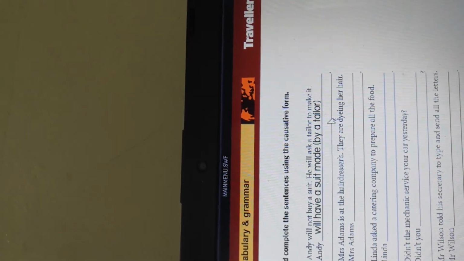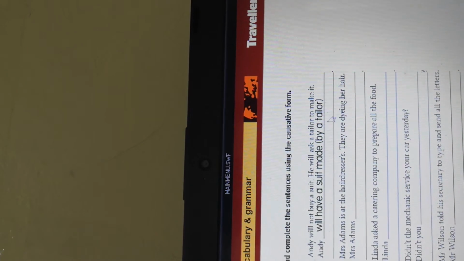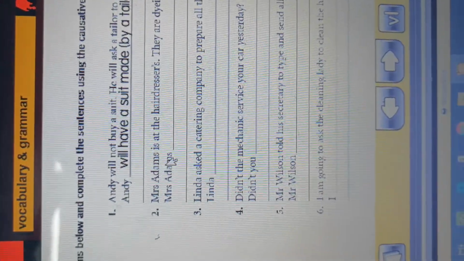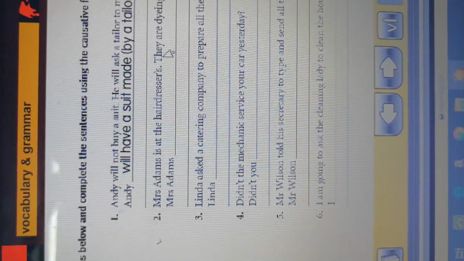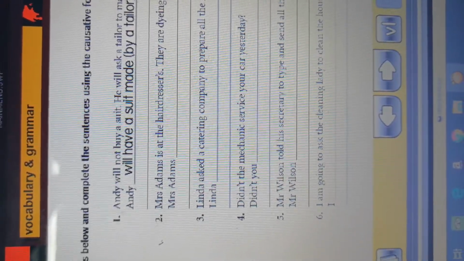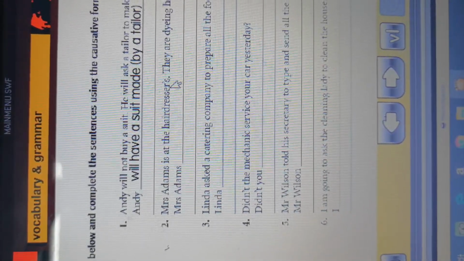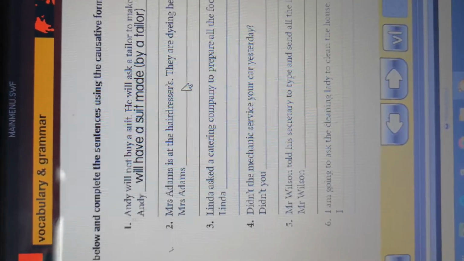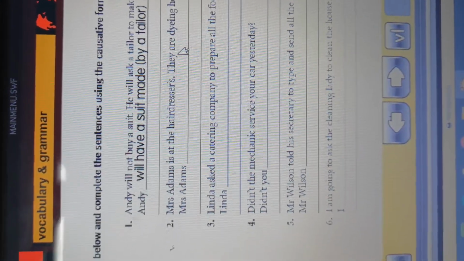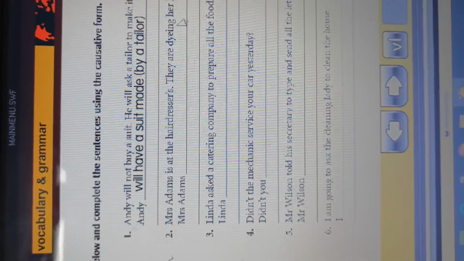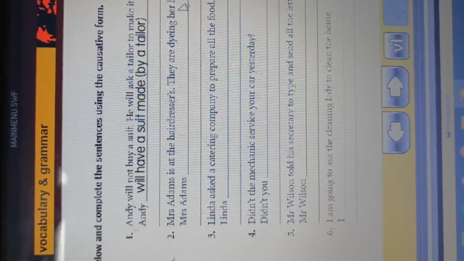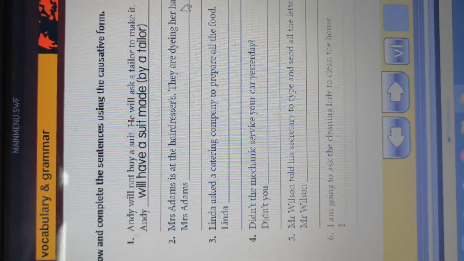You can say at the end of the sentence by a tailor, and you can leave it, and both are correct. The second sentence, number 2, is Mrs. Adams at the hairdressers, they are dyeing her hair. Mrs. Adams, this is a woman. This woman is at the hairdressers to arrange her hair, and the hairdressers are giving color to her hair.